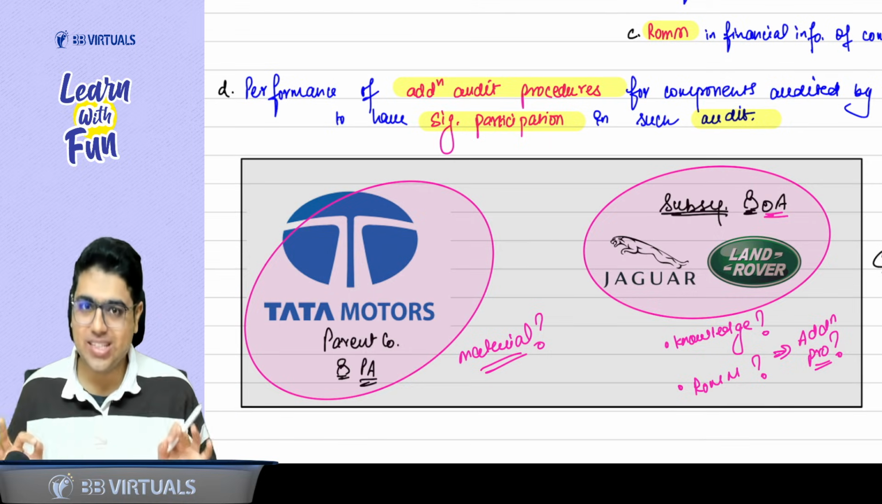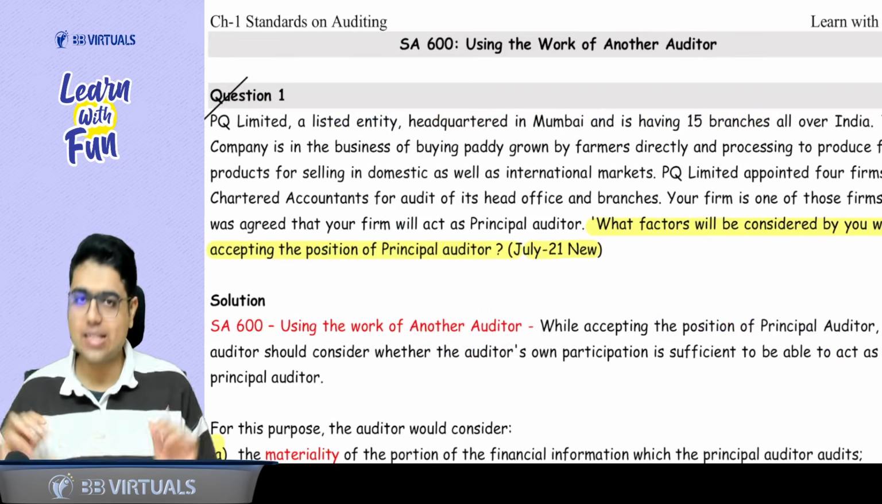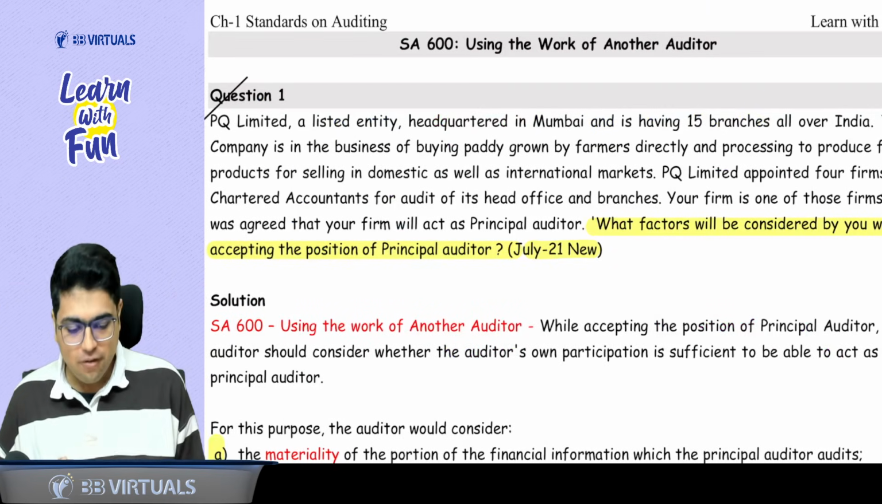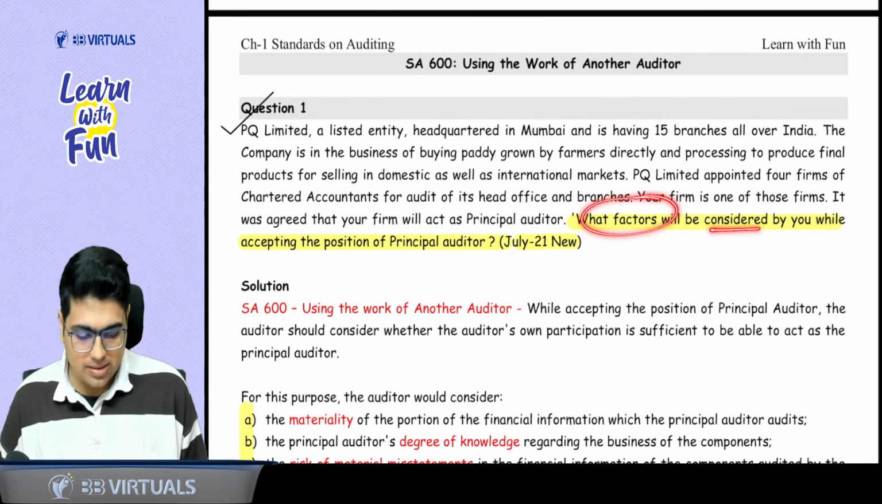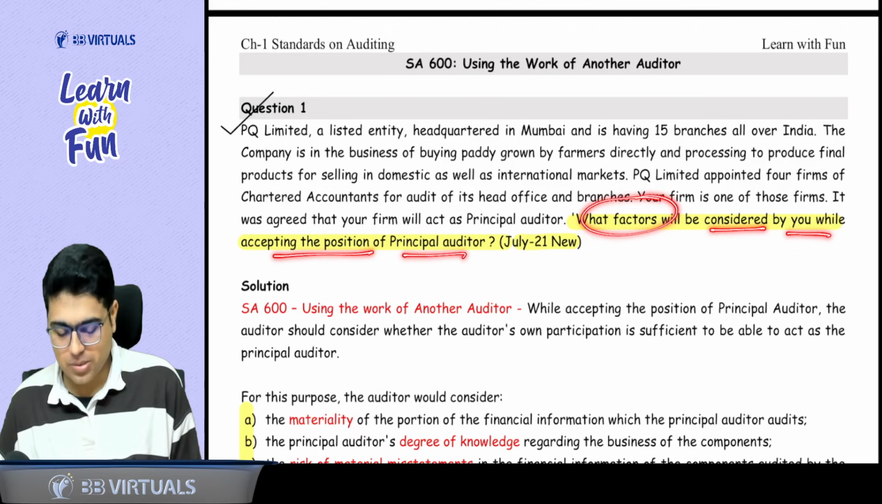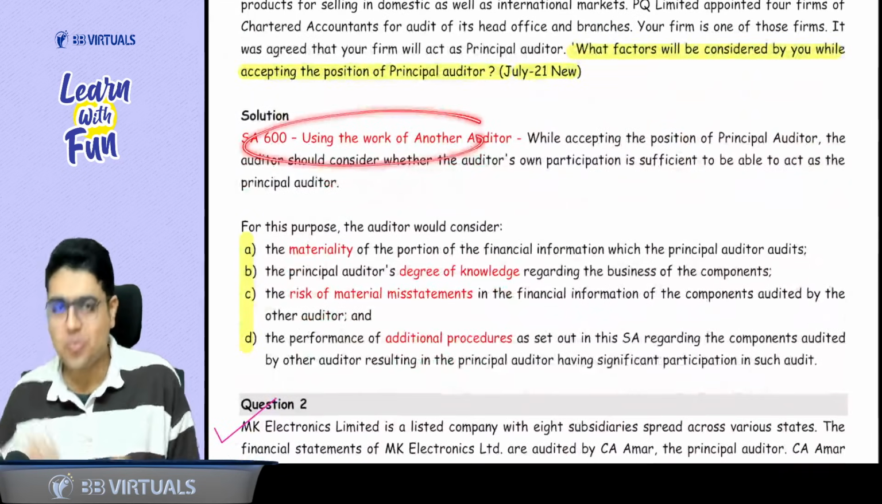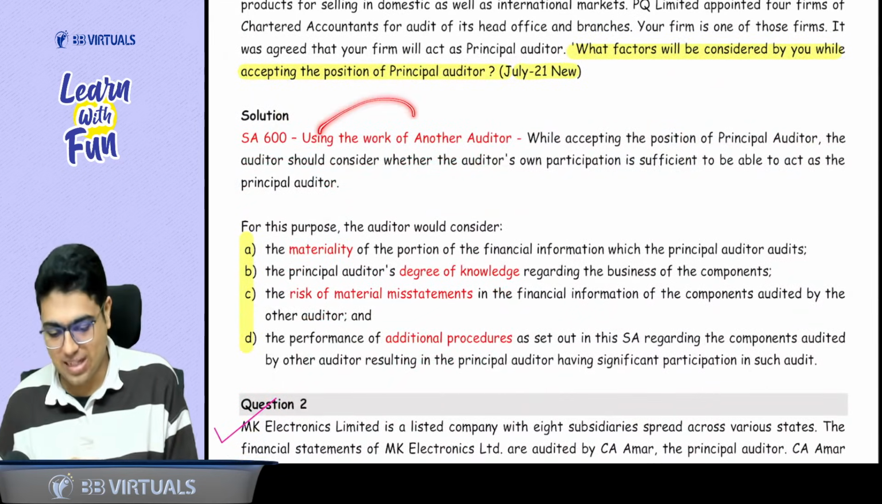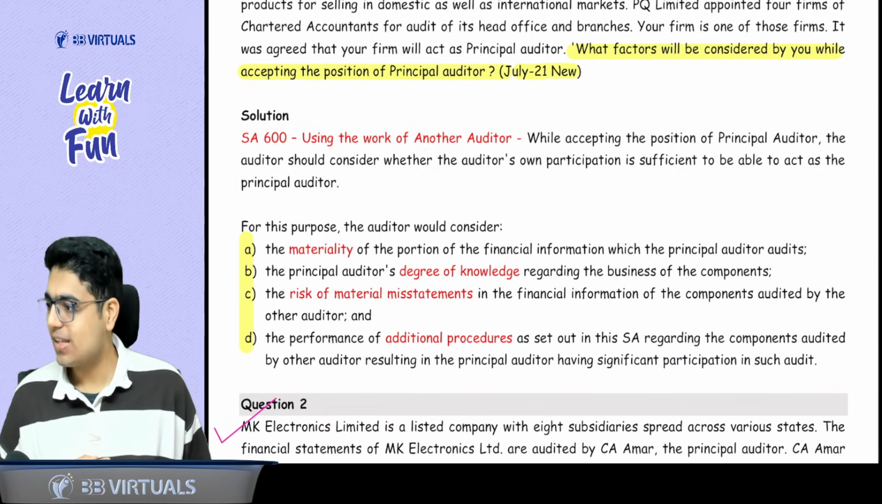Yes or no? Yes, sir. So if you come to your question bank, there is a direct question number 1 on this concept. What factors will be considered by you while accepting the position of principal auditor? So just write the name of the standard, SA 600, which means use of work of other auditor. And these are the 4 points given here.